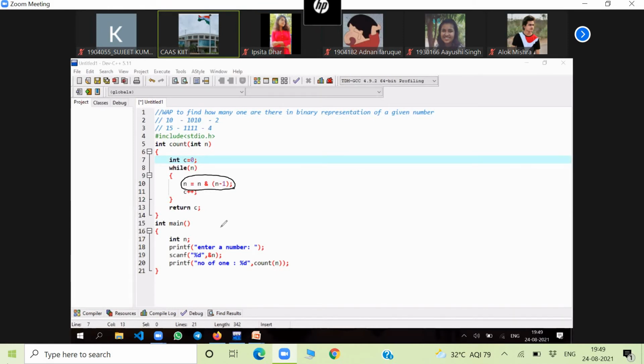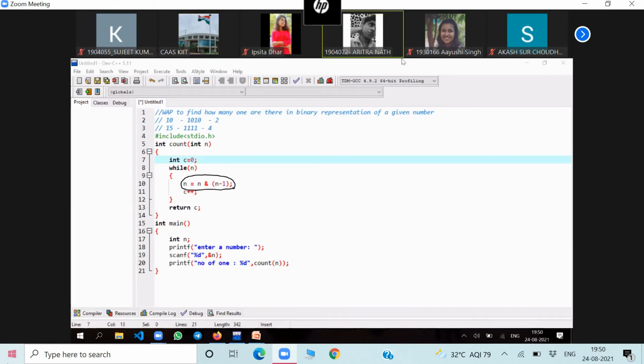Here a counter, C is taken as counter, right? Yeah. C is taken as counter. And it will increase. Each time 1 is removed, the counter will increase. It will continue till the N value is 0. Till all 1s have been removed.